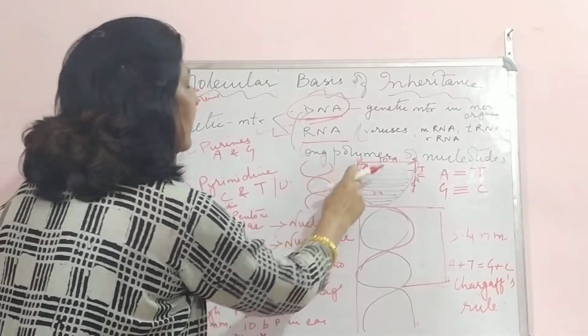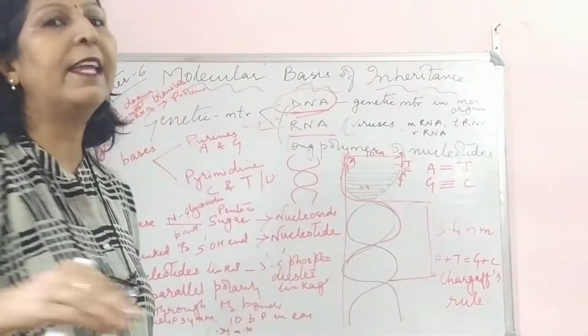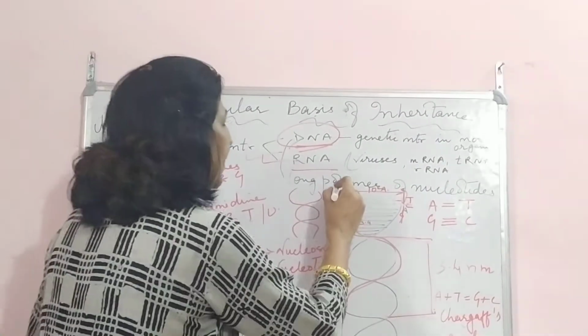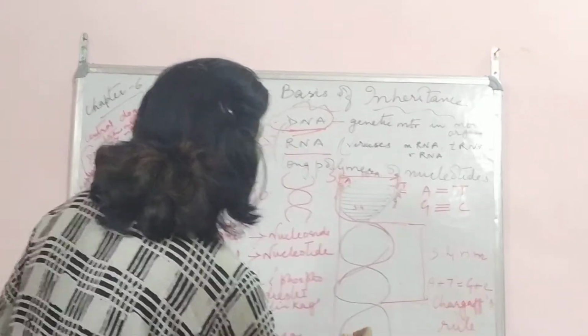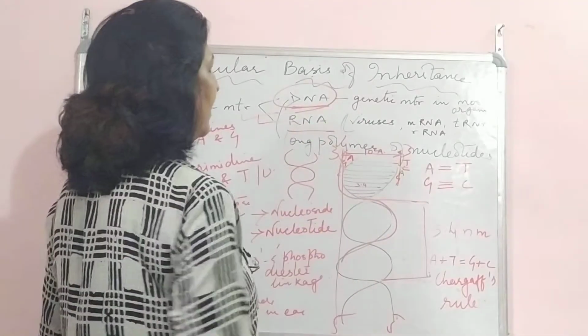These nucleotides form two strands running parallel to each other, or you can say anti-parallel. It is 3' and 5' on one side, and here it is 5' and 3'. That again I'll talk to you about. So this is the double helical structure.